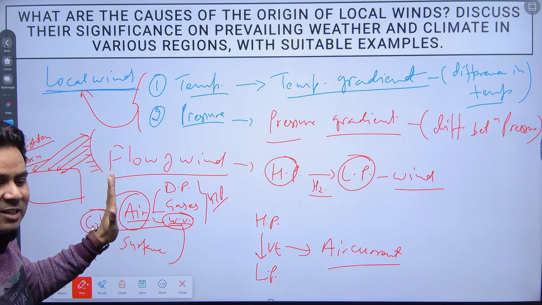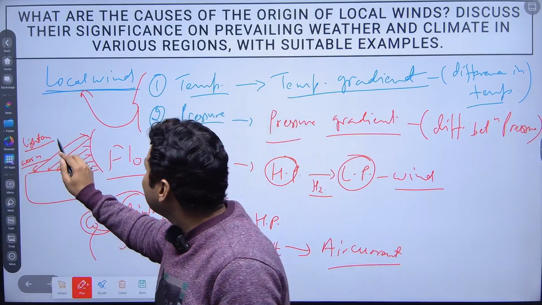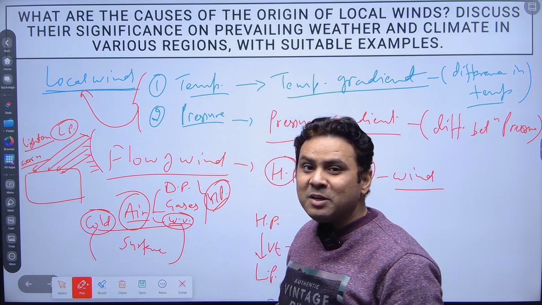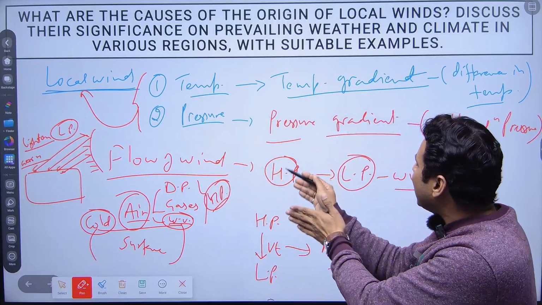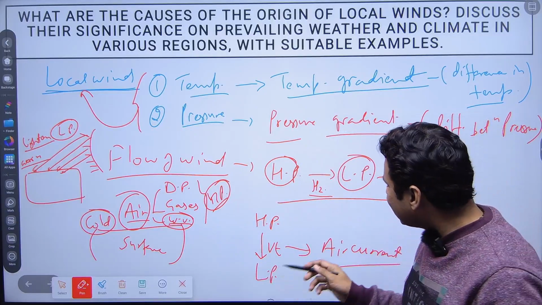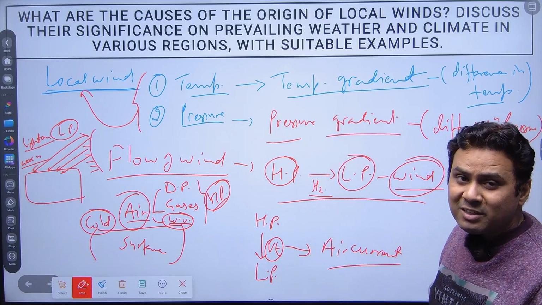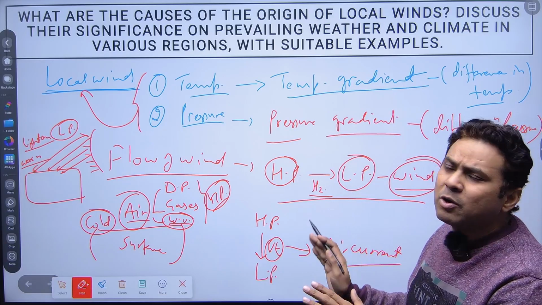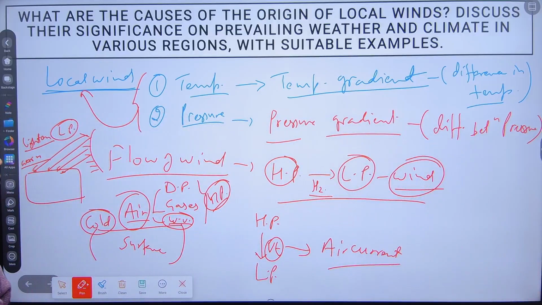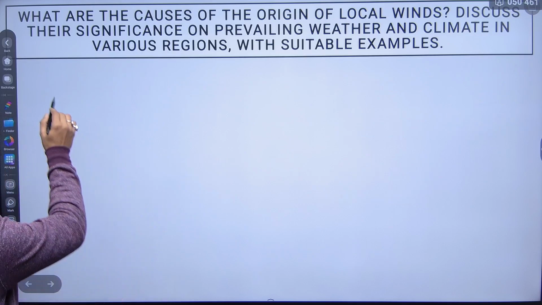Due to the evaporation, it will lose weight. It means there will be low pressure, and here you got the high pressure. The movement of air from high pressure to low in this direction will be known as wind, horizontal motion. And here I have given you the example, vertically it will be known as an air current, right? So this is the basic concept which I am telling you. Now we'll move towards our own question. What are the factors? Now we'll talk about the factors.